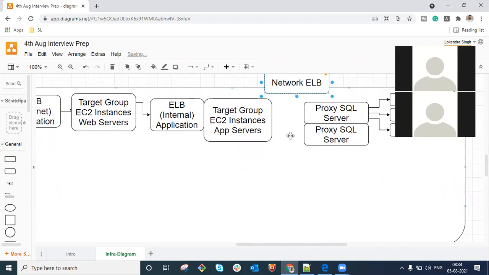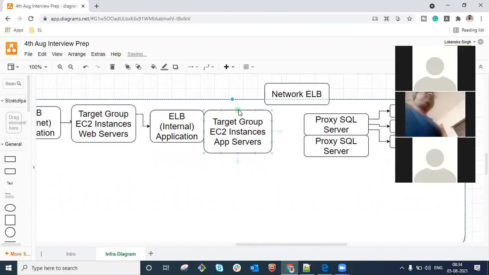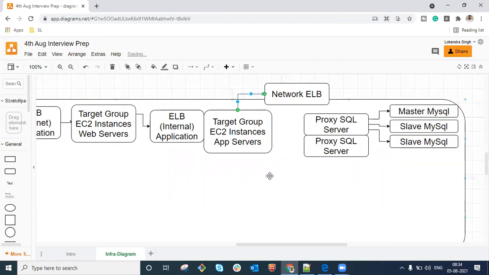As you know, a network load balancer provides very high throughput and low latency. That is why we are going to use it, and these two servers will be put within a target group, and that target group will be associated with this network load balancer.